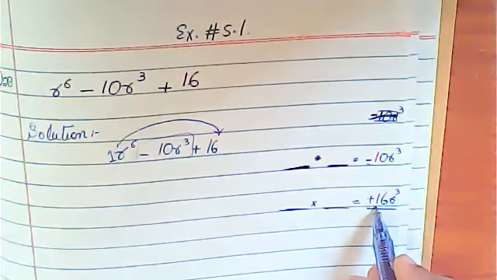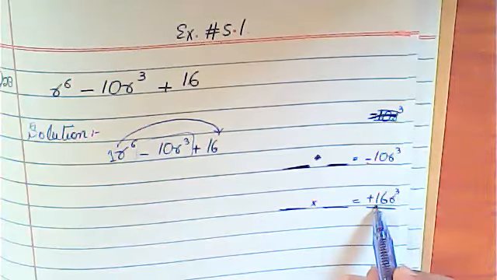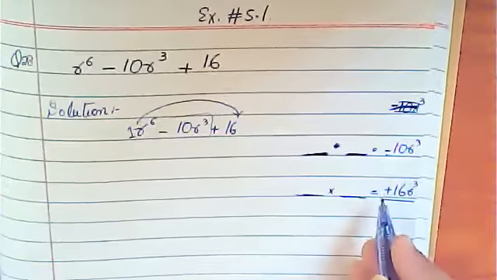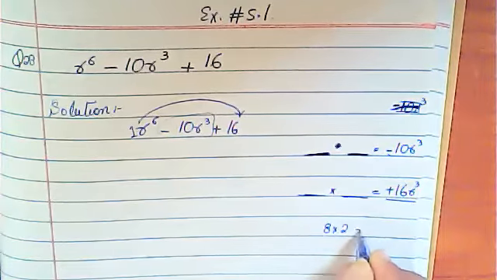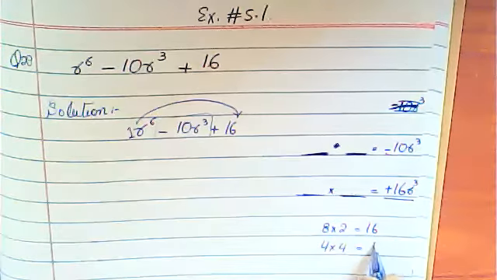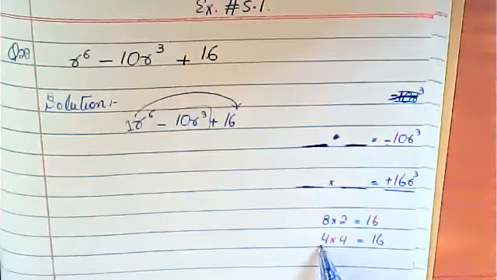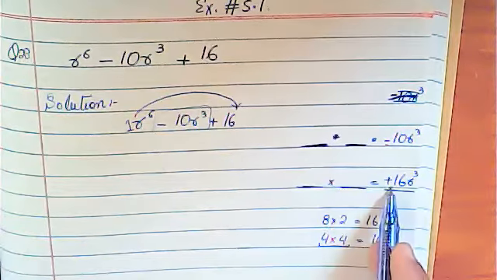So first we are going to decide which two numbers multiply to give 16. How will we get 16? We can get 16 by 8 multiplied by 2, or 4 multiplied by 4 is 16 also. So if you are going to take these two numbers, here you write 4 multiplied by 4 is 16.